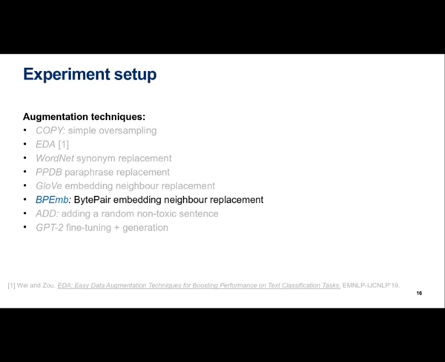The replacement of subword tokens with their byte pair embedding, or BPE, neighbors. Adding non-toxic sentences to the original toxic training documents. And using the pre-trained GPT-2 language model for generating new toxic documents. We first fine-tuned GPT-2 on the toxic documents in the seed training data, then prompted the fine-tuned GPT-2 on the original toxic document, and treated the first sentence generated by GPT-2 from this prompt as the new document.